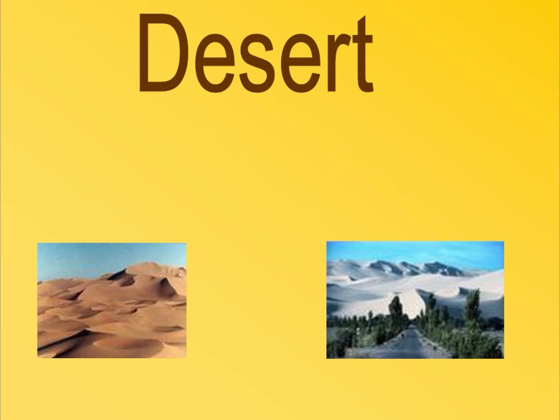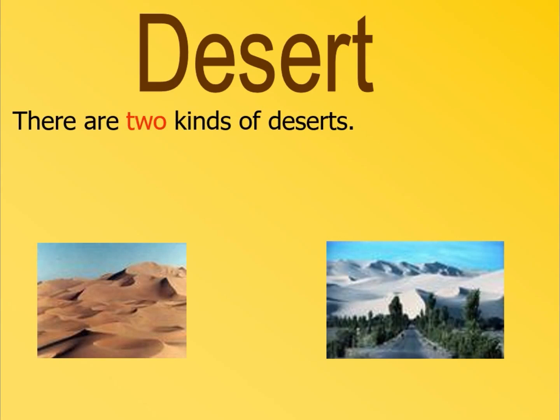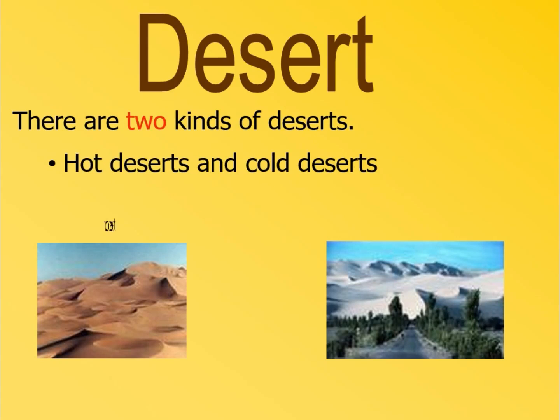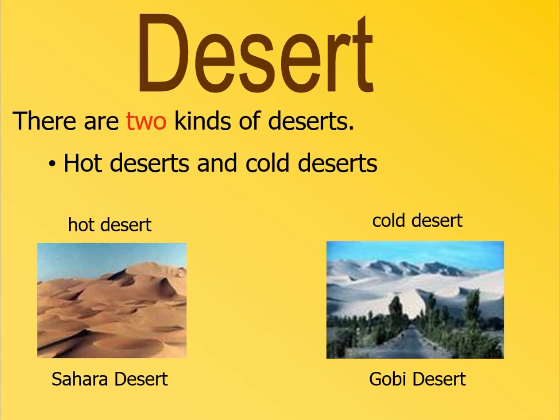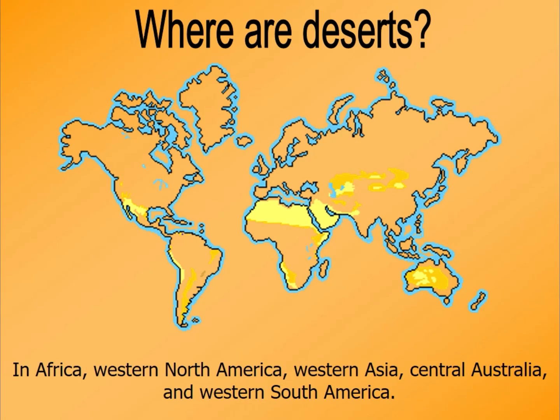The next biome that we are going to talk about is desert. Basically, there are two kinds of deserts, hot deserts and cold deserts, and we are going to discuss each of them. About the location of deserts, we can say that in Africa, Western North America, Western Asia, Central Australia, and Western South America, we can find plenty of deserts.